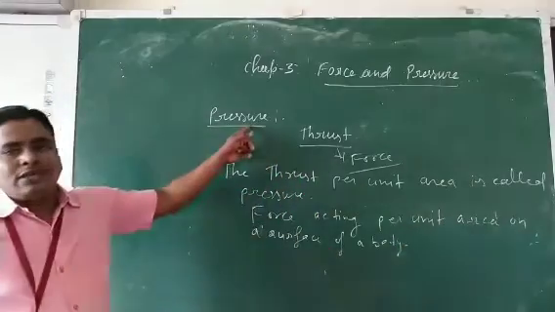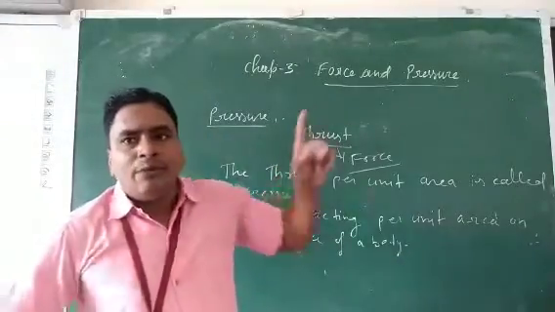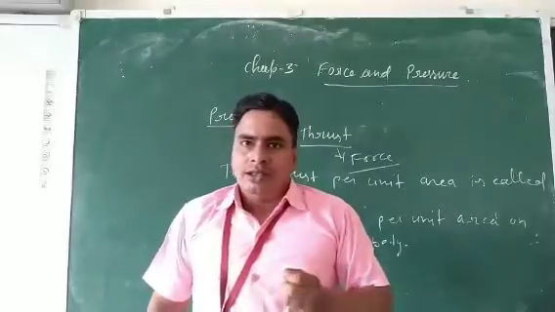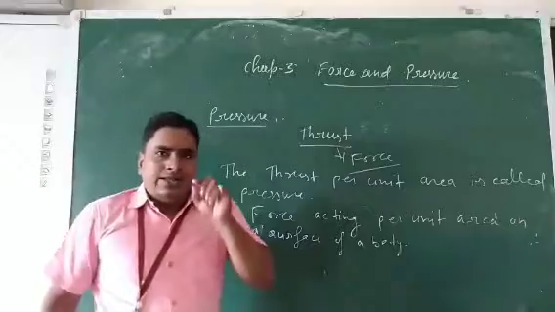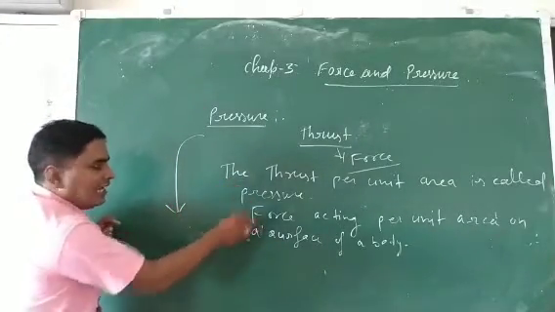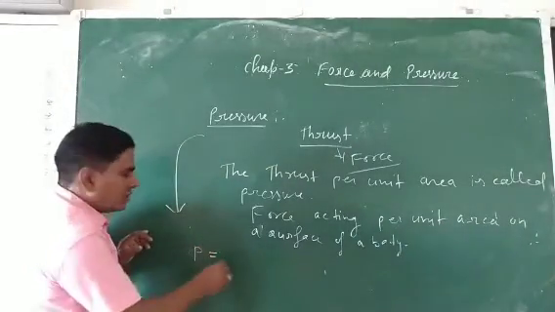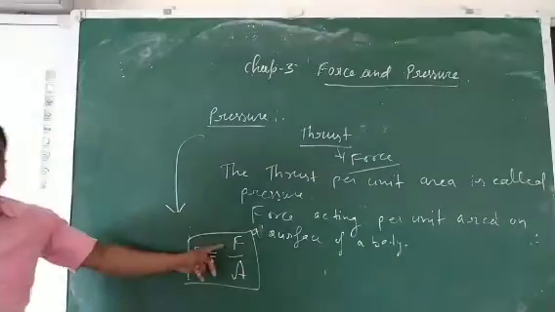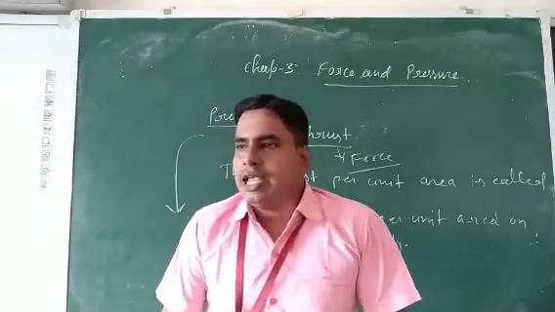It means pressure depends upon two quantities: force or thrust, and area. So here we can write the formula for the pressure. It depends upon two factors: force and area, or thrust and area. So we can summarize the formula here. Pressure is equal to force upon area, or you can say that pressure is equal to thrust upon area.